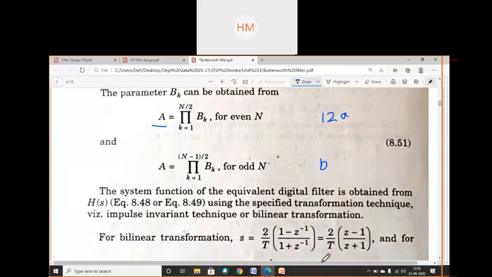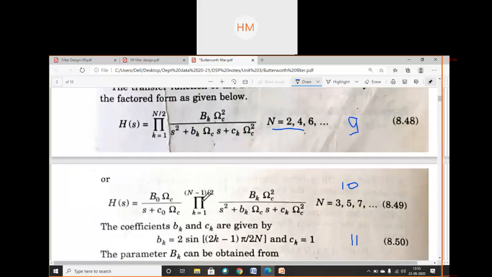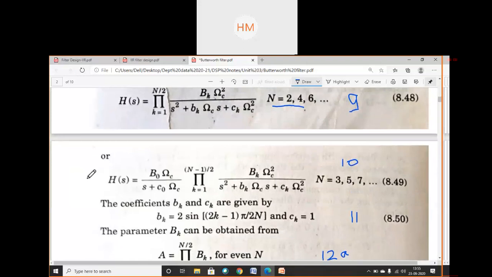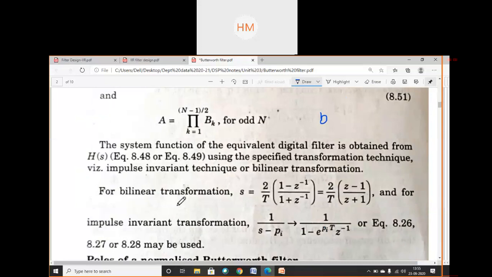Now the system function of the equivalent digital filter is obtained from h of s, that is equation number 9 and 10. You will get it from this h of s. Earlier you were given h of e to the power j omega, then you converted it into s. Now the system function of the filter is obtained by above equation using the specified transformation technique.